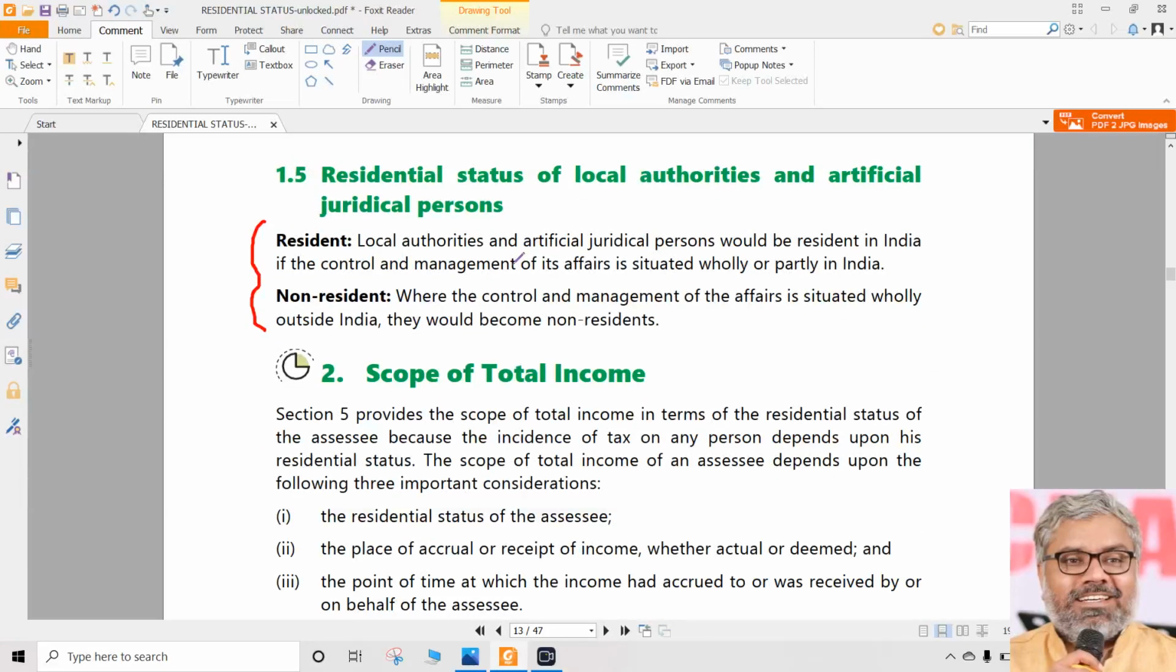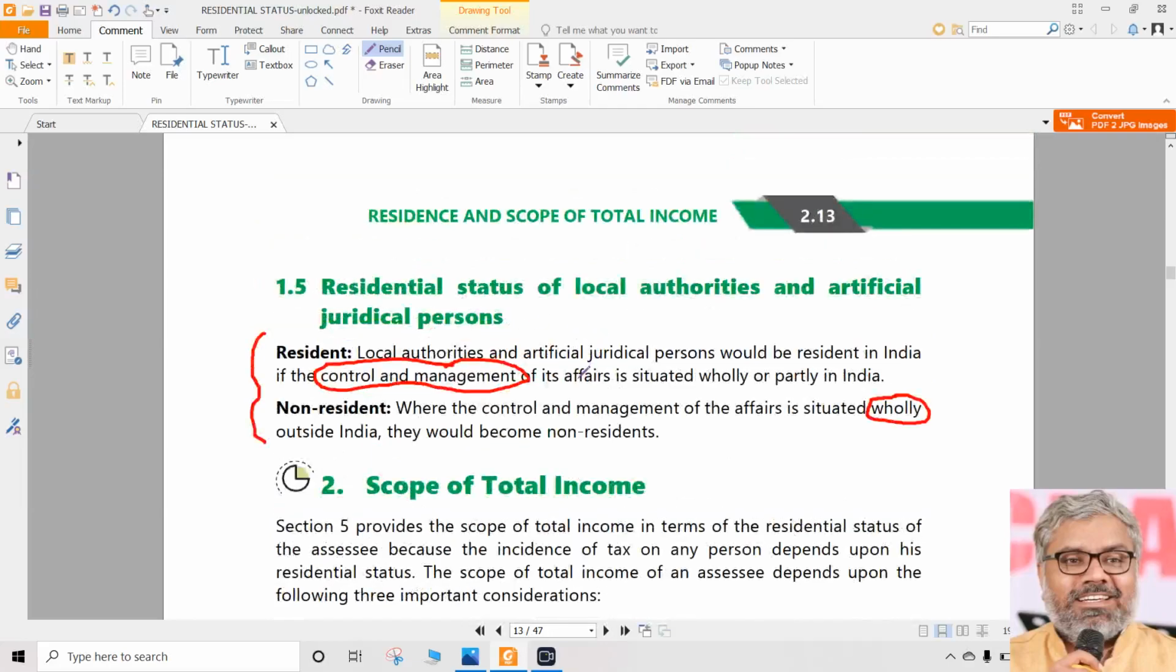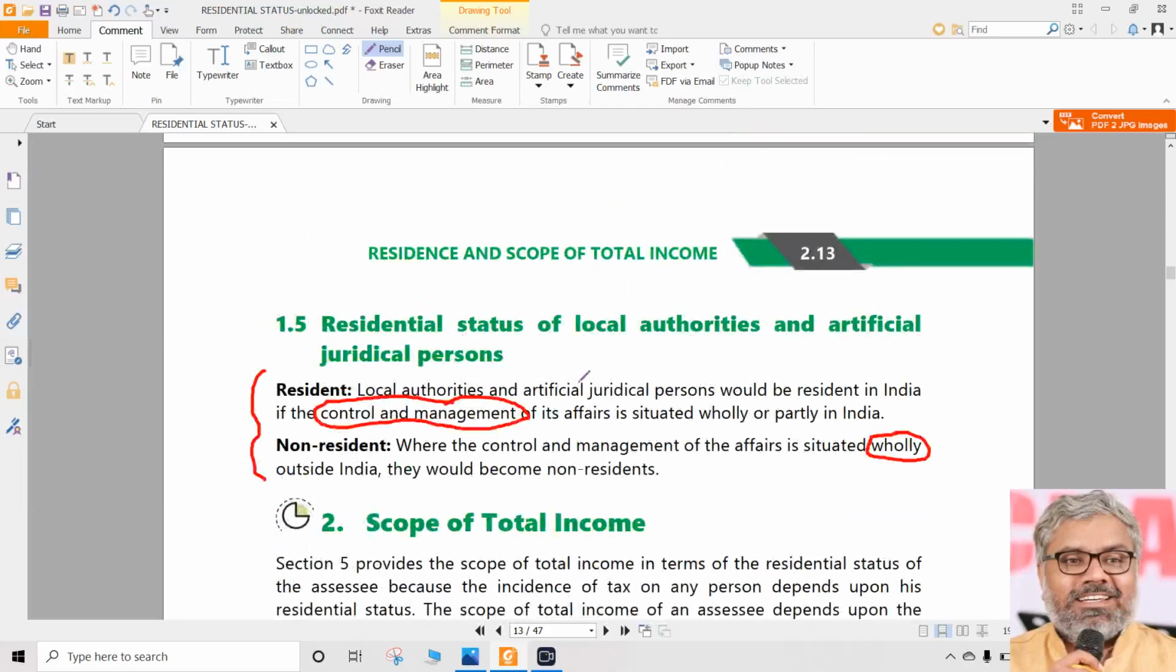What is the same thing here? It would be resident if control and management is situated either wholly or partly in India. Non-resident when control and management is situated wholly outside India. That's it. So there is no difference between firm, AOP, local authorities and artificial juridical person. All of them have the same type of determination mechanism of residential status.